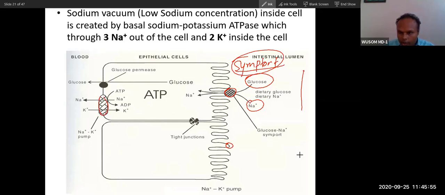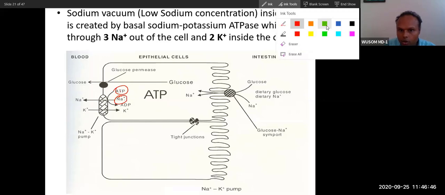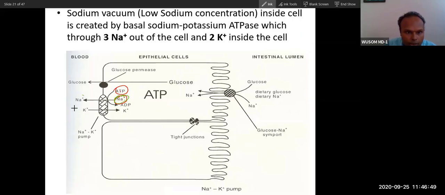This is actually the lumen of the intestine, and this is the surface where the blood vessels are. Here absorption will happen. This is called the luminal surface, and this is called the basal surface. On the basal surface you can see the sodium potassium pump, utilizing energy. Using this ATP, sodium will be pumped outside of the cell, and in that fashion, what will happen inside?